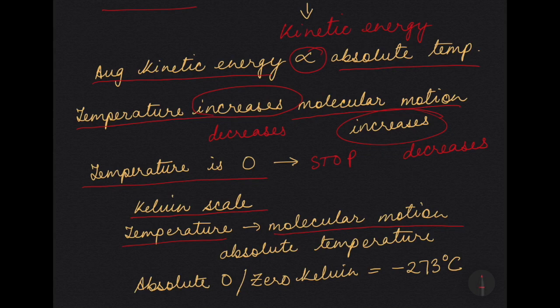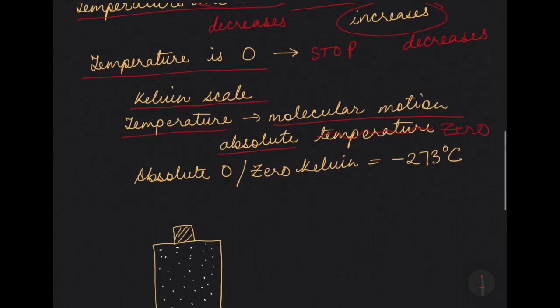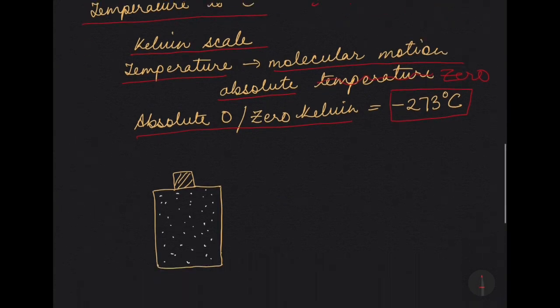So what are we talking about? We are talking about absolute 0. So what is absolute 0? Absolute 0 is the temperature at which the molecular motion completely ceases on the Kelvin scale. So absolute 0, or 0 Kelvin, is equal to minus 273 degrees Celsius.